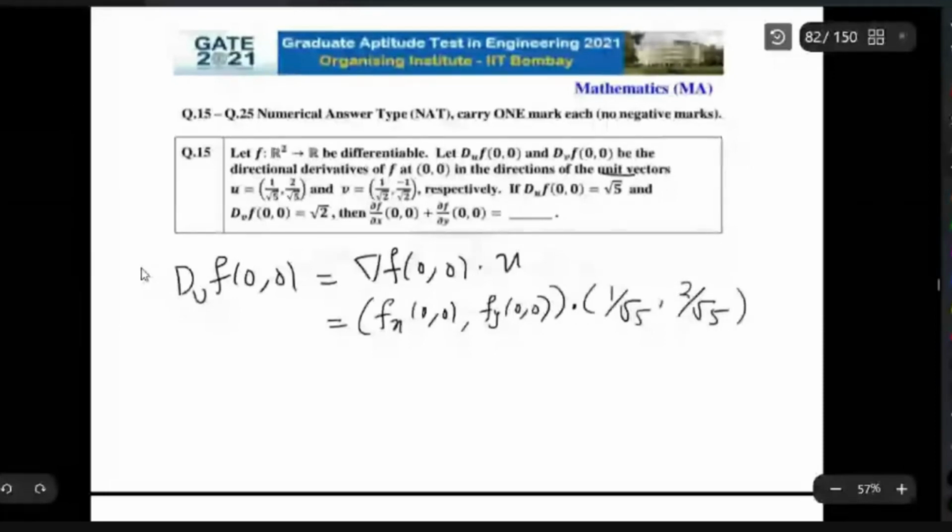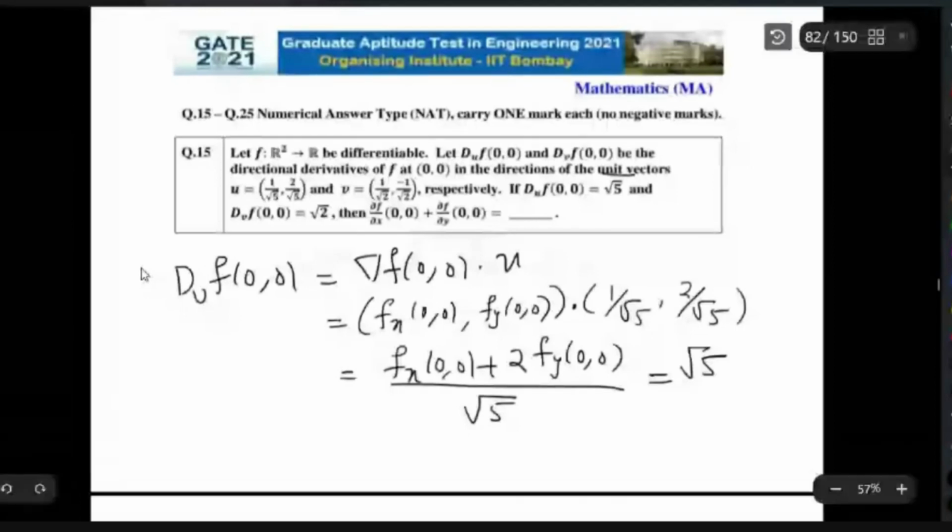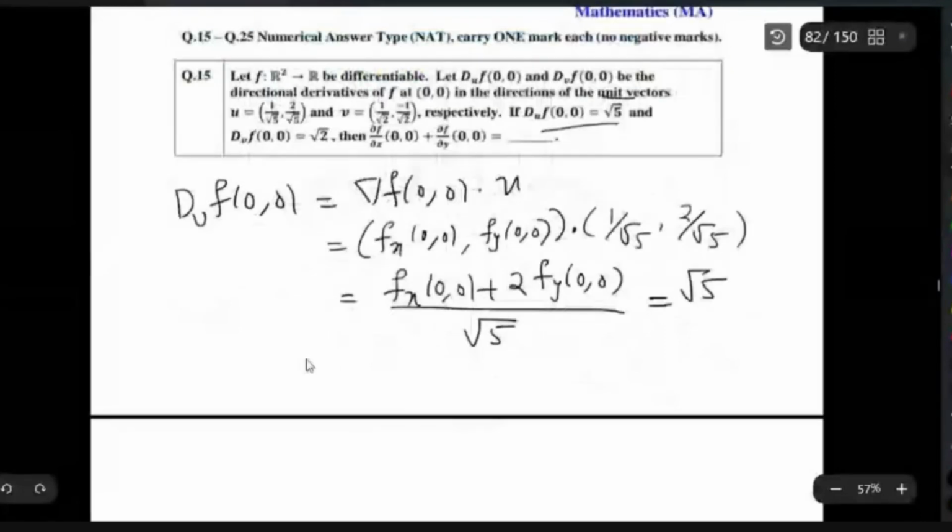So you will get one equation: fx(0,0) plus 2 times fy(0,0), divided by root 5. Du f at (0,0) is given as root 5. So one equation you got. You can rewrite it as fx at (0,0) plus 2 fy at (0,0) is 5.